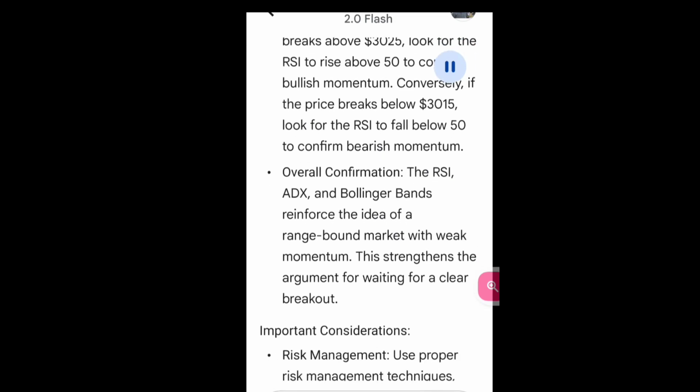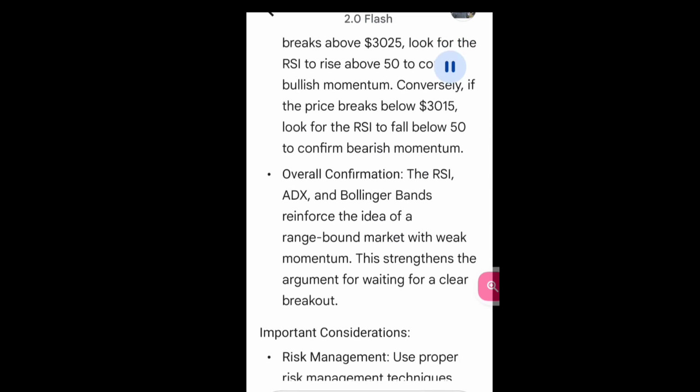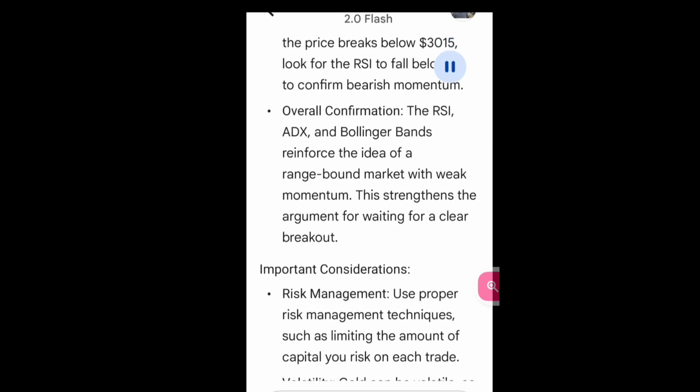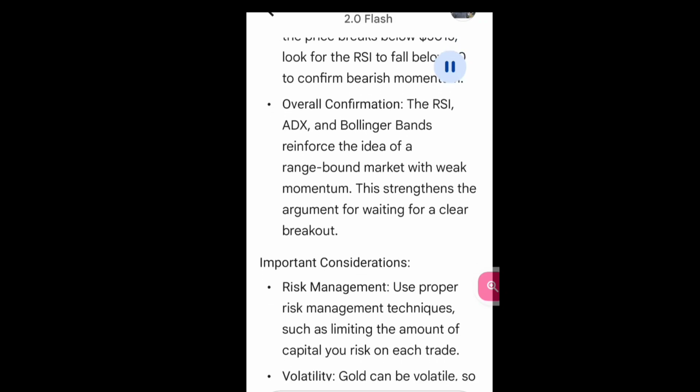Overall confirmation. The RSI, ADX, and Bollinger Bands reinforce the idea of a range-bound market with weak momentum. This strengthens the argument for waiting for a clear breakout.